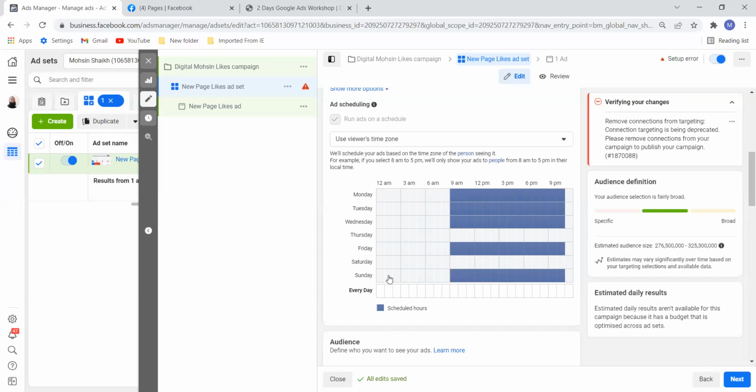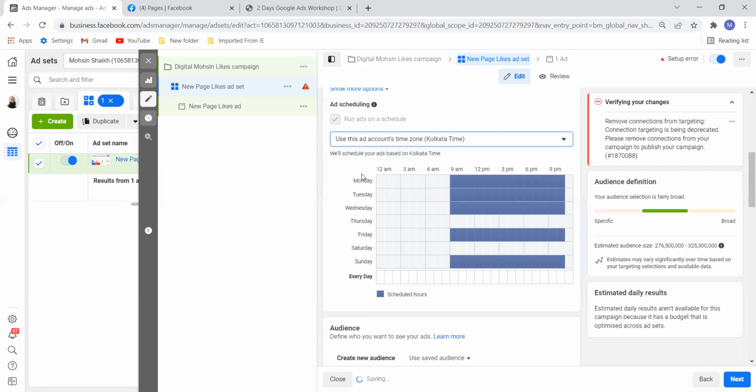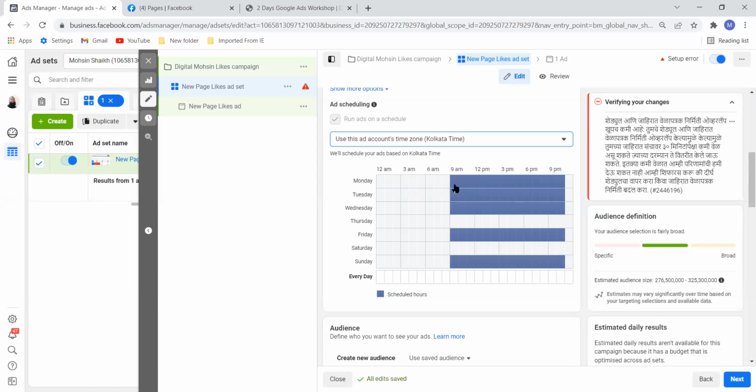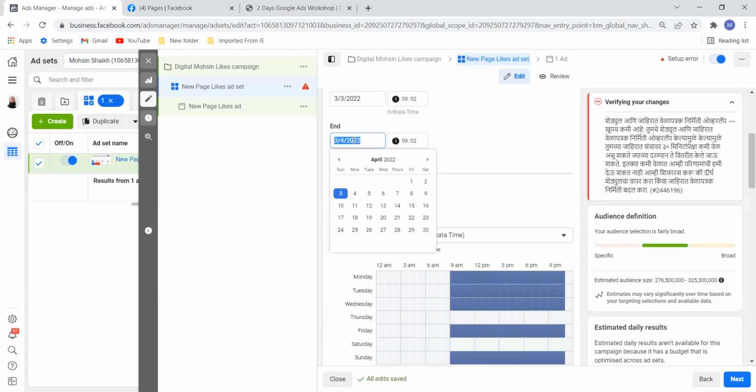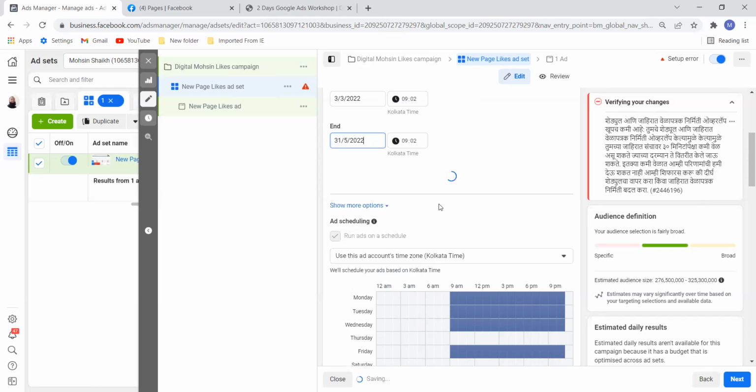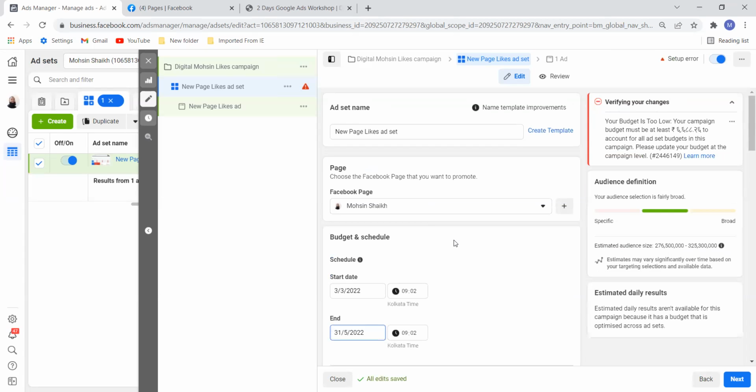If I want to do this, I can do this. You need to select the time zone, for example, use this account as Kolkata time zone. If you want specific timing, you will select that. For example, I want the end date on May 31st.